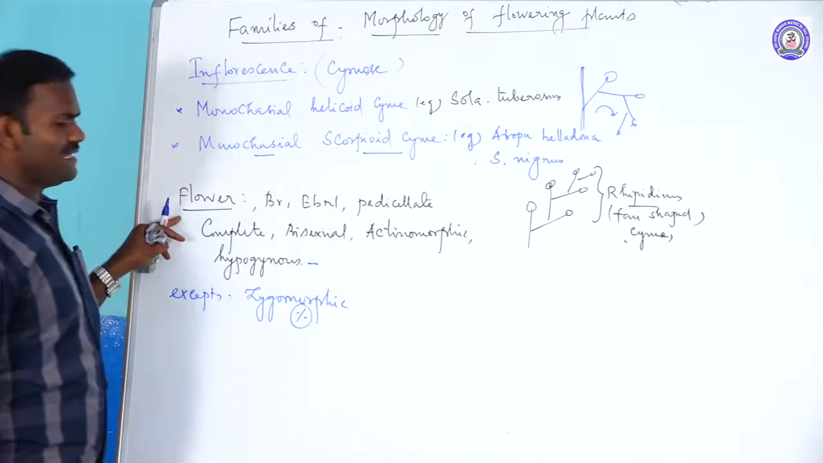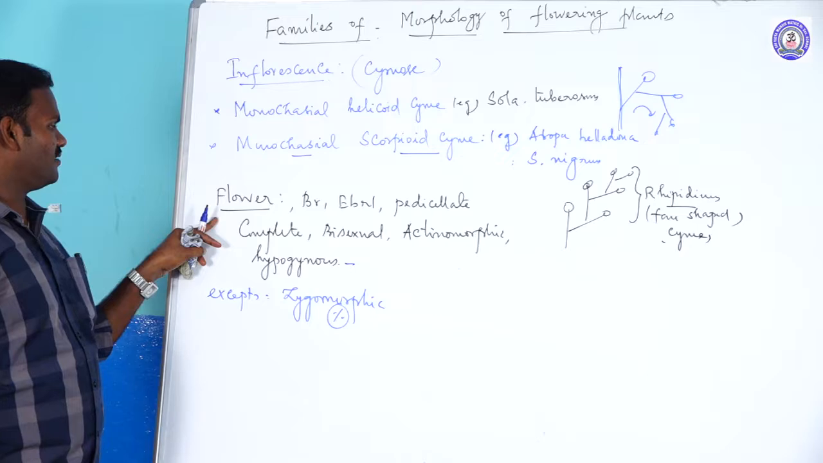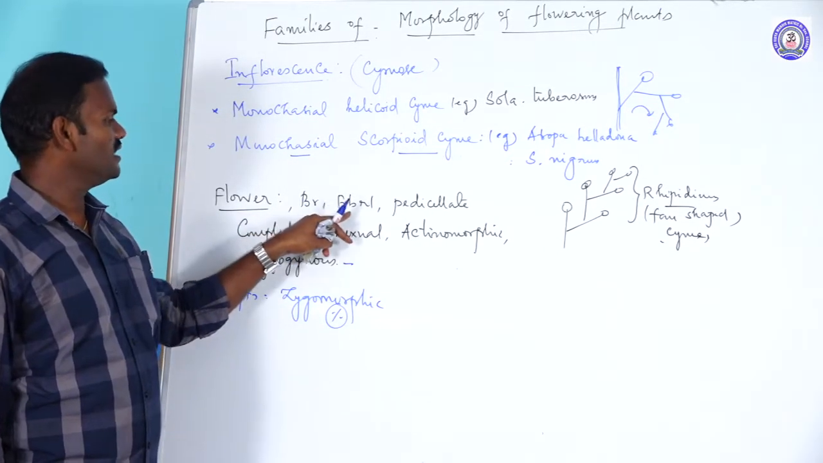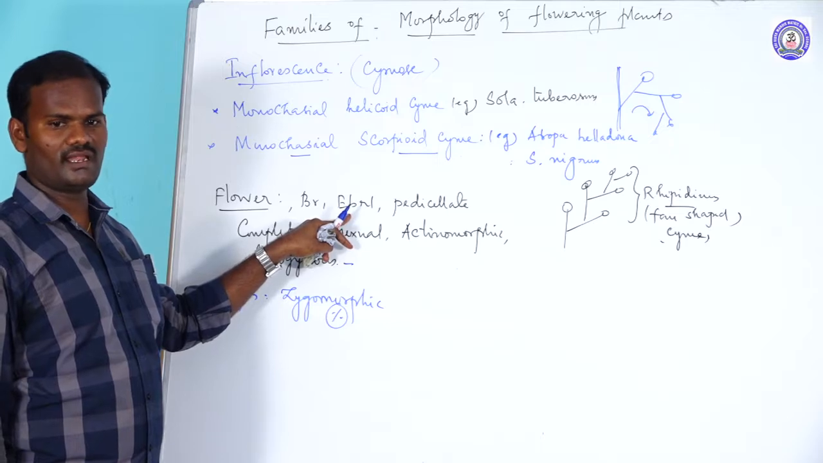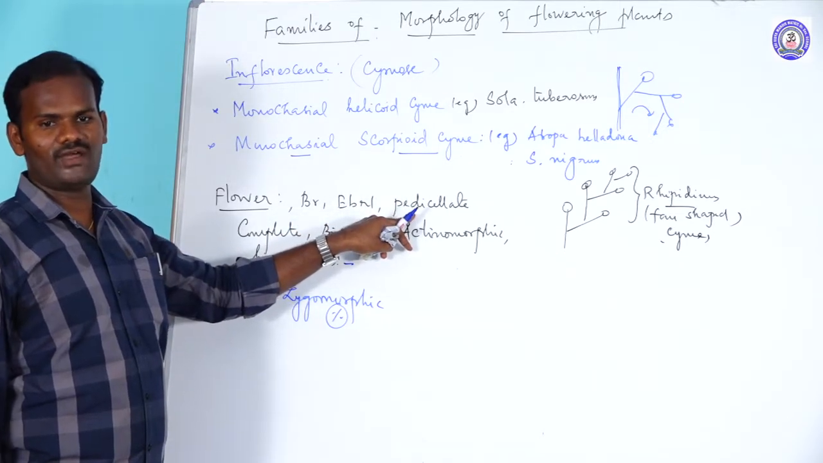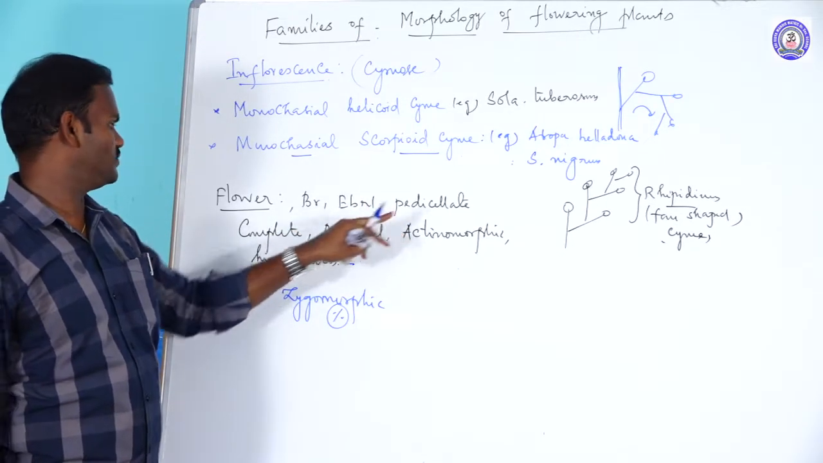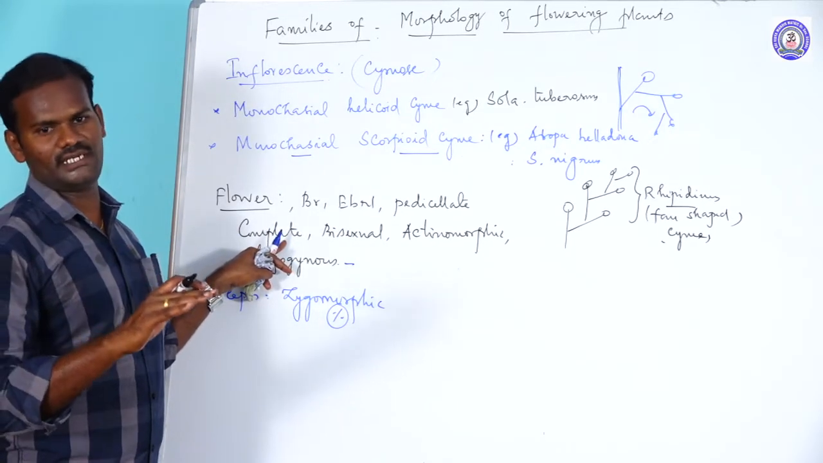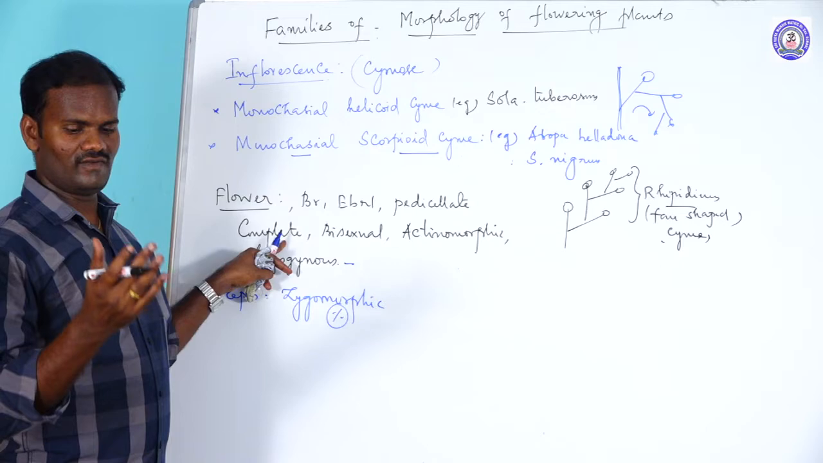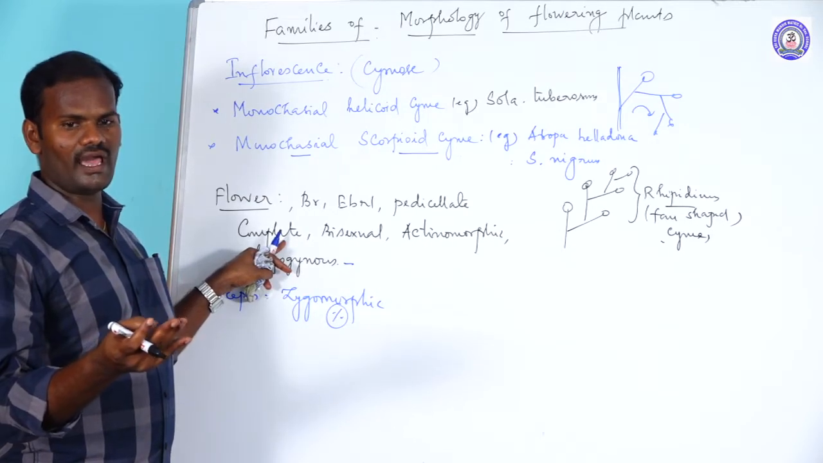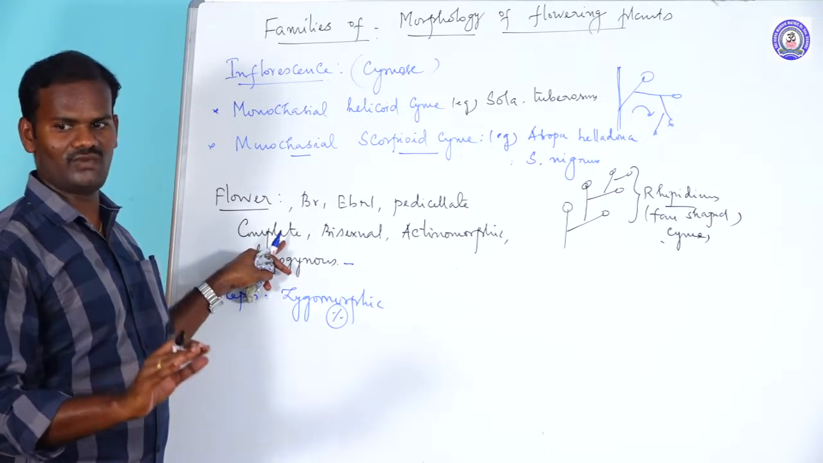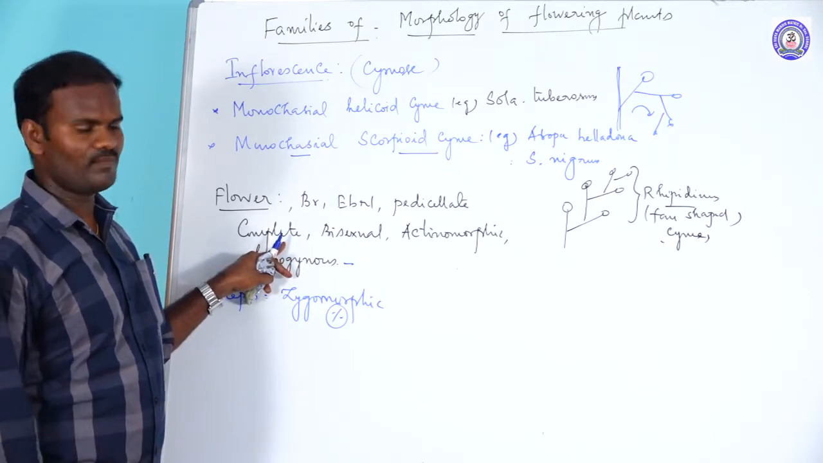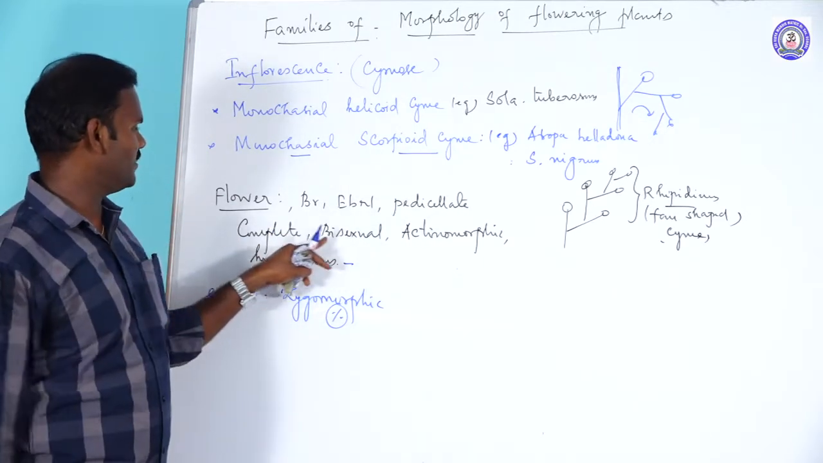The next general character is the flower. Flowering characters: bracteate, bract is present. Ebracteolate, referred to by EBRL, bracteoles are absent. Pedicellate flowers, with pedicel, the stalk of the flower, present. Complete flower: when all four whorls, calyx, corolla, androecium, gynoecium, are present in a flower, it is said to be a complete flower. If any one of the whorls is absent, it is said to be an incomplete flower. But Solanaceae is generally a complete flower.